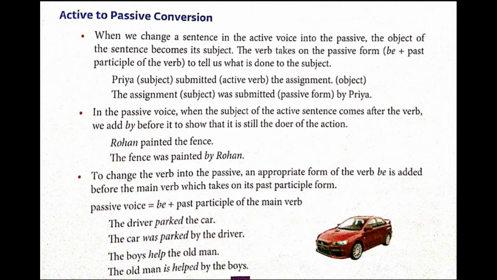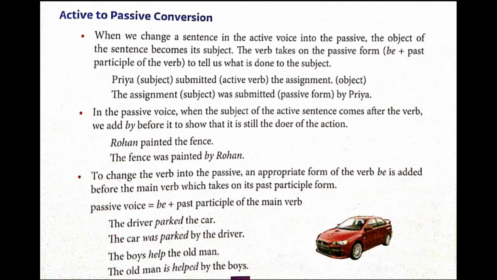Now the next rule. In the passive voice, when the subject of the active sentence comes after the verb, we add by before it to show that it is still the doer of the action. For example, Rohan painted the fence. So here the fence was painted by whom? By Rohan. So here by agent you will be using Rohan.